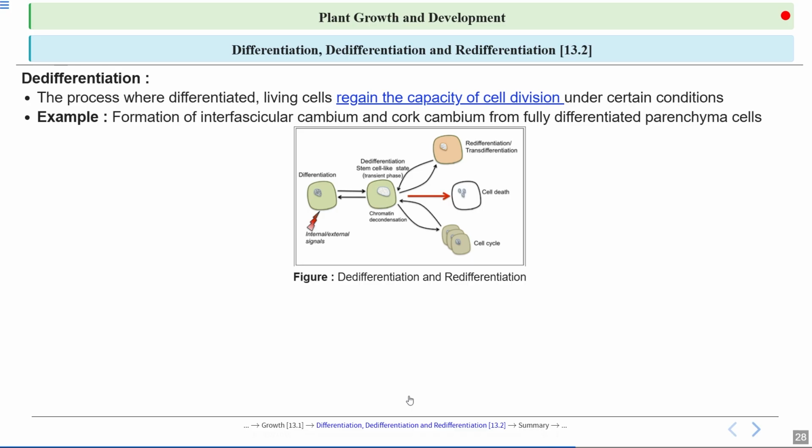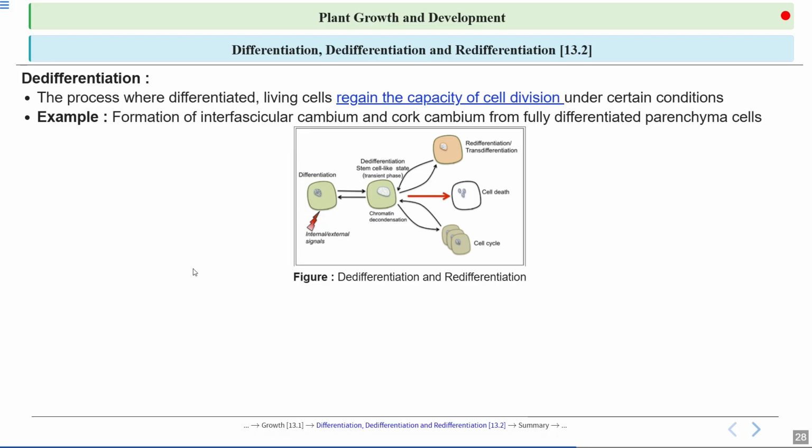Now dedifferentiation, as I've told you already, is a second stage of development. Dedifferentiation is the process where differentiated living cells regain the capacity of cell division under certain conditions. Differentiated cells had lost their ability to divide, so here those differentiated cells regain the capacity of cell division. An example is formation of interfascicular cambium and cork cambium from fully differentiated parenchyma cells. This is a major example of dedifferentiation.